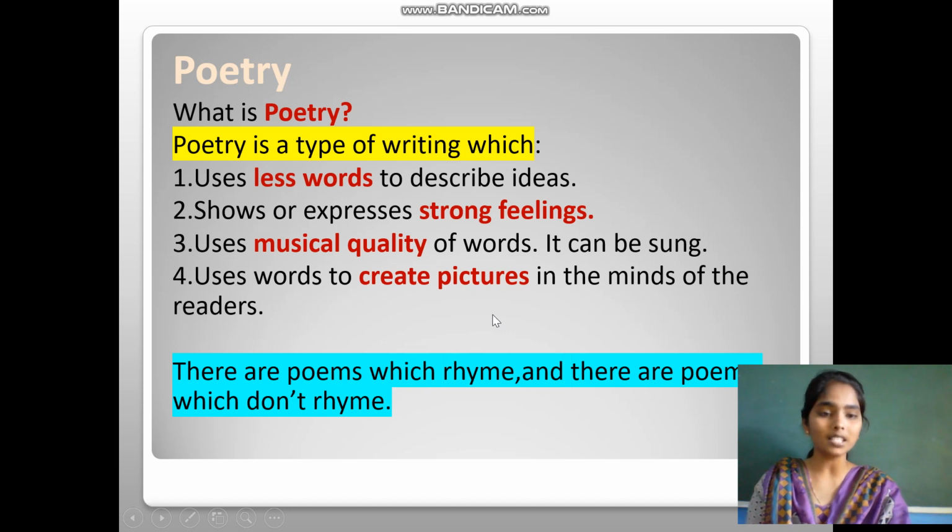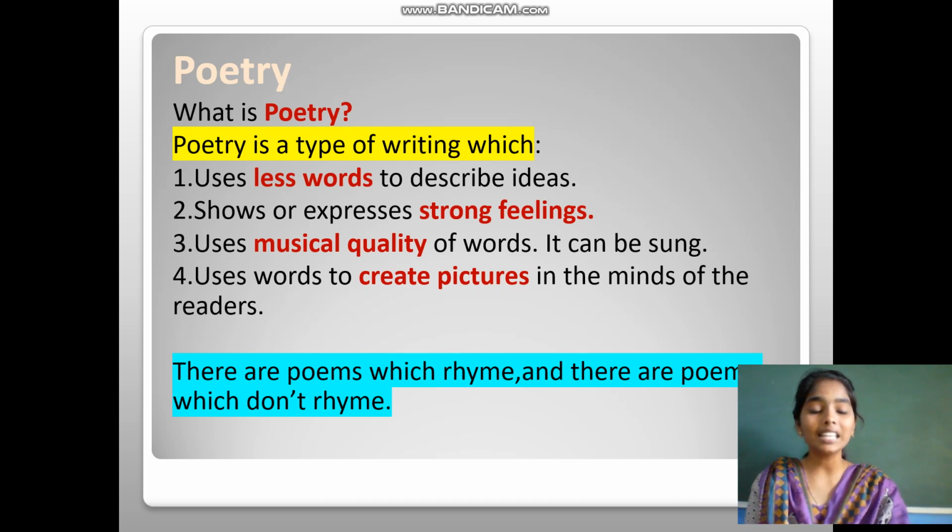When it comes to a passage, there may be a lot of paragraphs or lines. When it comes to poetry, it could consist of fewer words. Second, it shows or expresses strong feelings. It uses the musical quality of words, it can be sung. It uses words to create pictures in the minds of the readers. So this is how we are going to write poetry. It gives the musical quality, it shows our strong emotions or feelings, and we are supposed to use fewer words.